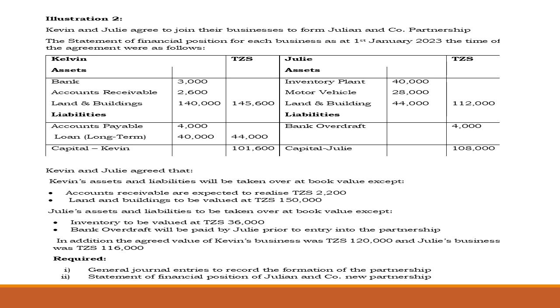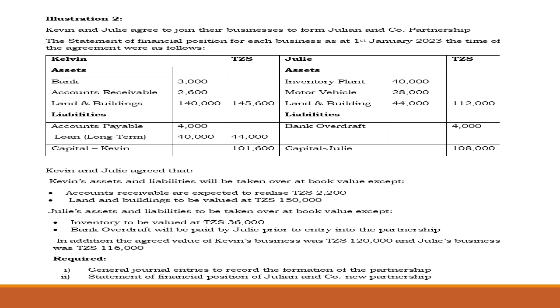So that gives us 44,000 in liabilities, which gives rise to capital of Kelvin of 101,600. But Julia also has inventory and plant 40,000, motor vehicle 28,000, land and building 44,000. That gives us a total asset of 112,000, and a liability of a bank overdraft of 4,000.